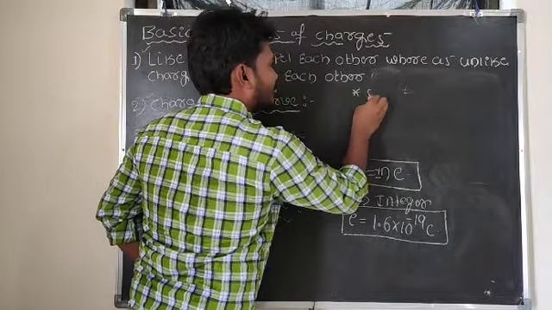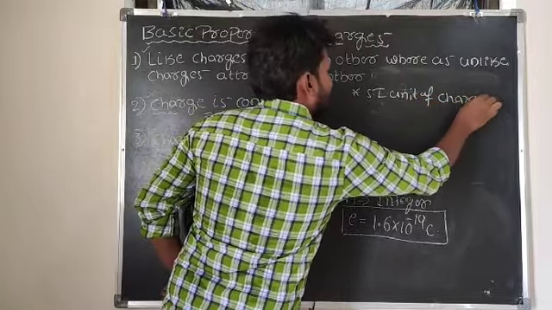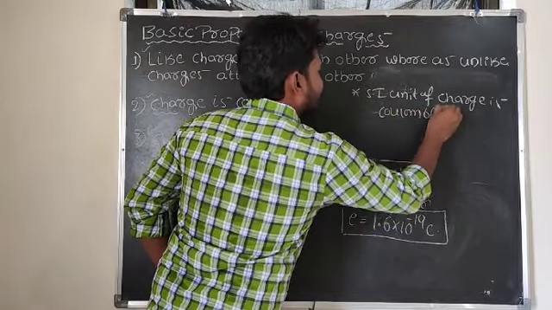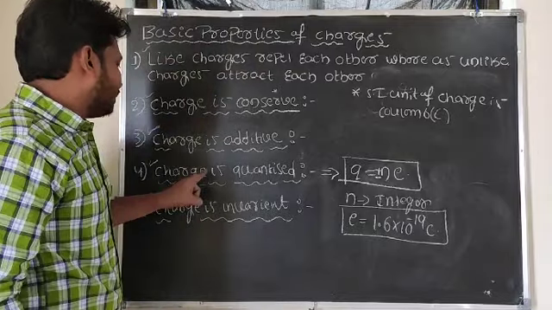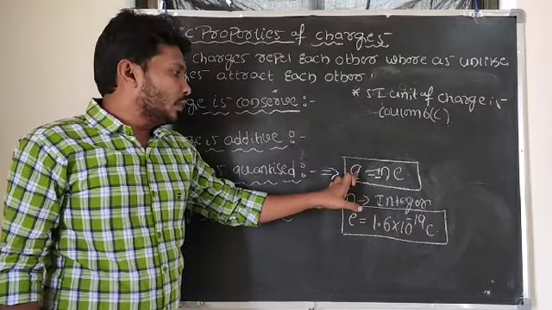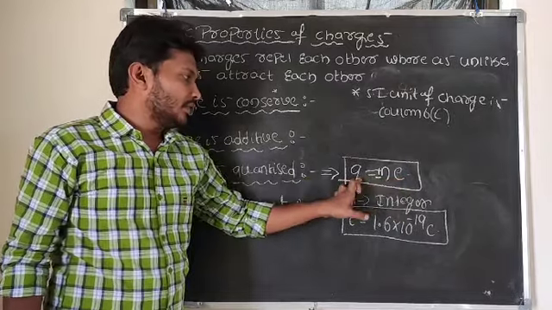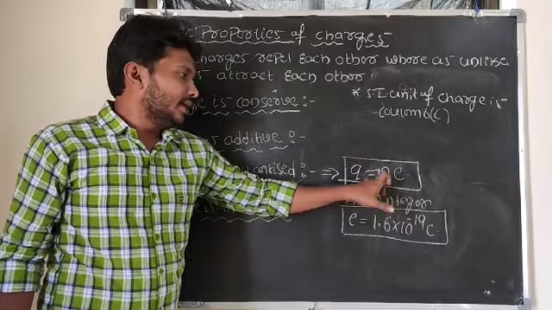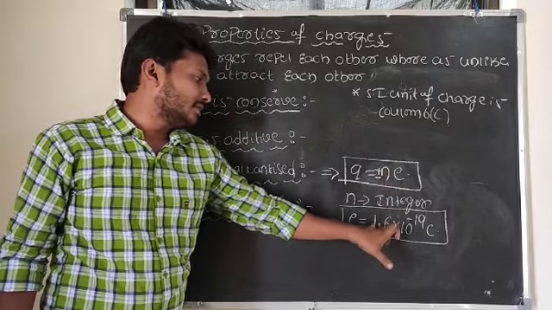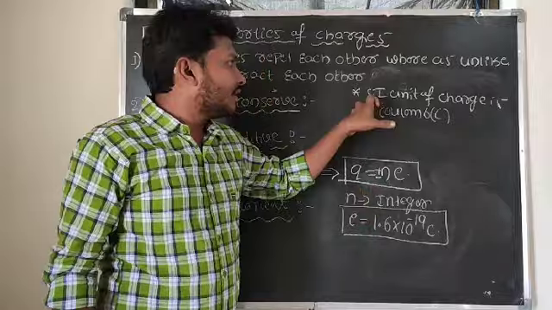So what is the SI unit of charge here? The SI unit of charge is coulomb. So what is the quantization of charge? Quantization of charge refers to the total charge over the body being equal to an integral multiple of the charge on the electron. So Q is equal to plus or minus n e, where n is an integer and e is the magnitude of charge, 1.6 × 10^-19 coulomb. The SI unit of charge is coulomb.